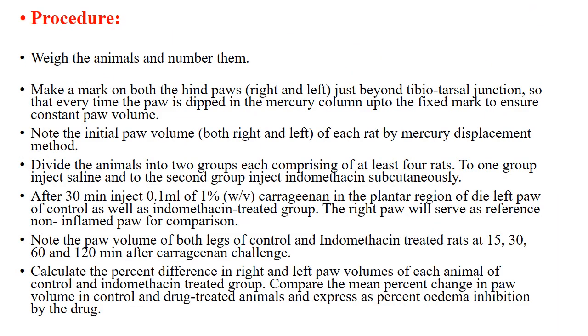Procedure: weigh the animals and number them. Mark on both the hind paws, right and left, just beyond the tibio-tarsal junction, so that every time the paw is dipped in the mercury column up to the fixed mark to ensure constant paw volume. Note the initial paw volume of each rat by the mercury displacement method. Divide the animals into two groups, each comprising at least 4 rats. To one group, inject saline, and to the second group, inject indomethacin subcutaneously.